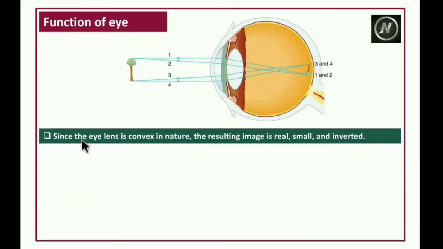Since the eye lens is convex in nature, the resulting image is real, small and inverted. Convex lens means it forms a real, small and inverted image.